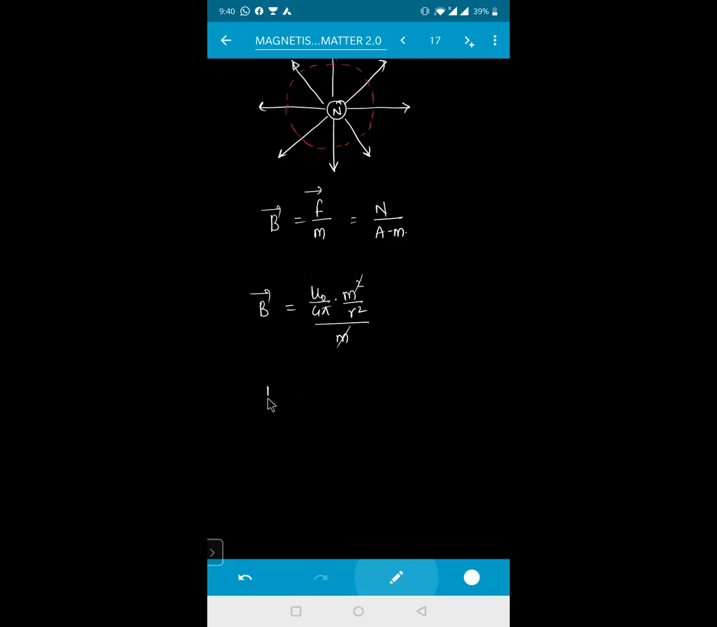So magnetic field will become B is equal to mu naught by 4 pi into m by r square. So this will be the magnetic field formula. So magnetic field due to one single pole is B equal to mu naught by 4 pi into m by r square. And what do you mean by the magnetic field? The space up to which this bar magnet can exert the force is called the magnetic field. So magnetic force per unit pole strength of the bar magnet is called the magnetic field.